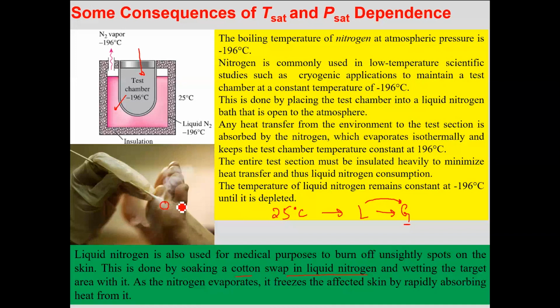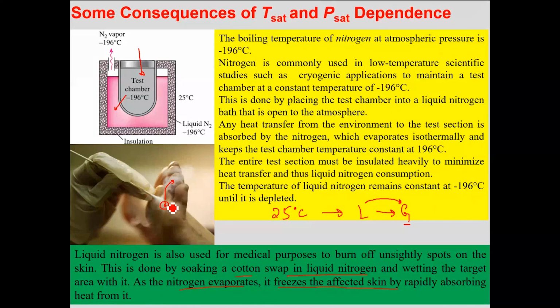And where is the liquid taking up the heat from? Sir, it is transferring from the mark or the human body. Yes, it is taking up the heat from the human body and evaporating. And since it's a lot of heat, the nitrogen evaporates by taking heat from the human body, and the skin in the affected area gets frozen due to the sudden extraction of heat from that local point.